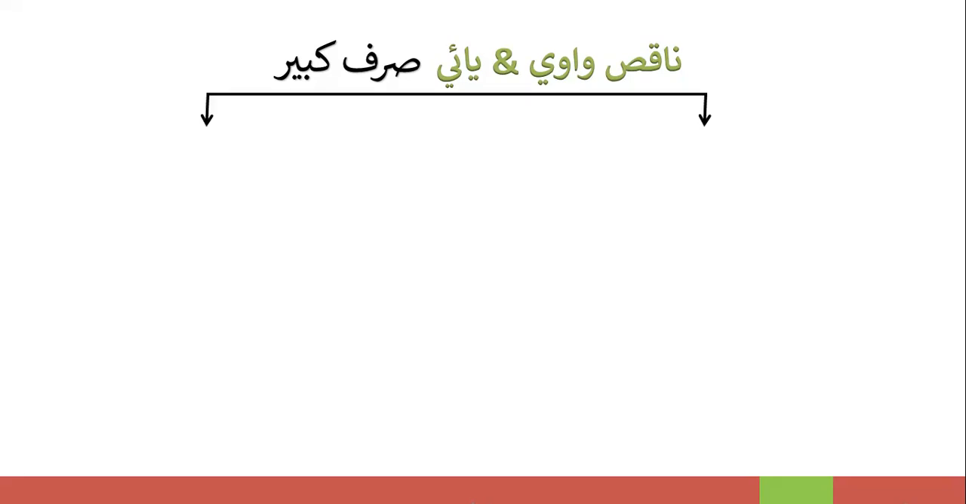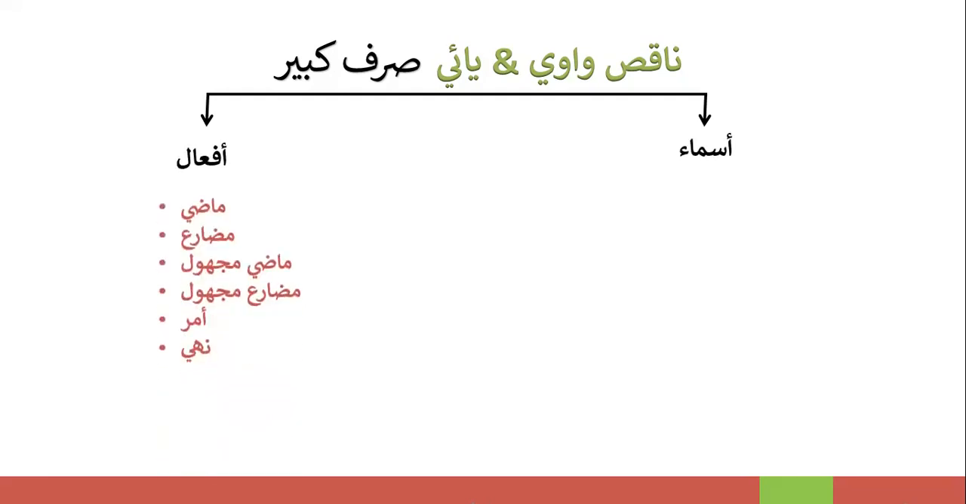In Sarf Kabir, you have fails and you have isms. All the fails that you have are Madi, Mudare, Madi Majhul, Amar, and Nahi. All the isms that you have are Masdar, Fa'il, Maful, Zarf, and Ala. Ala, we are not going to look at, because its conjugation is straightforward. So we are actually just going to look at these isms.